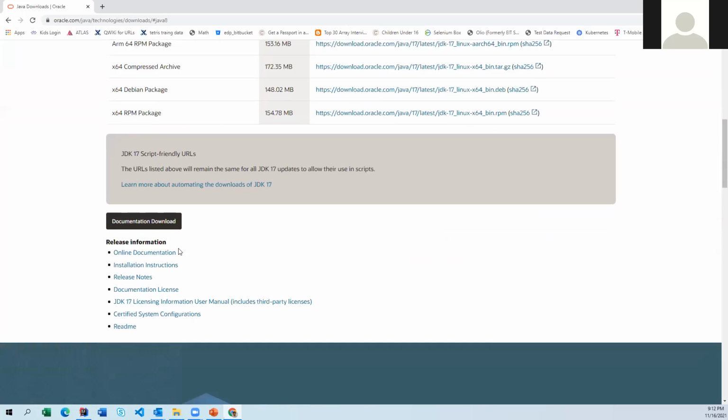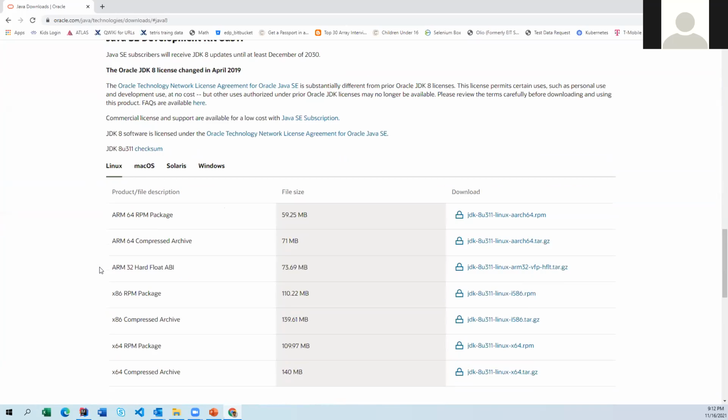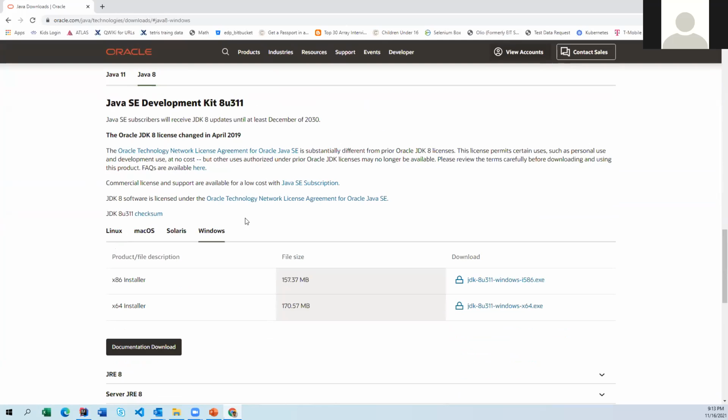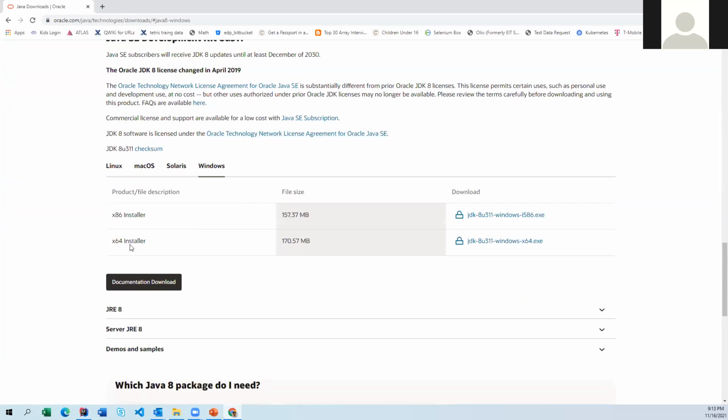So here, one minute. Yeah. If you come down all the way here, you can notice Java 8. Here, if you notice, we'll have the different OS platforms, that means operating systems. It could be Linux or Mac or Solaris or Windows. So ours is Windows. Okay. Ours is 64-bit. I think most of our guys are using 64-bit. You can just use the x64 installer for JDK Windows. Okay.